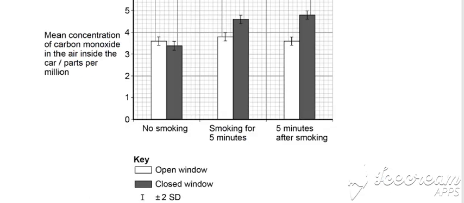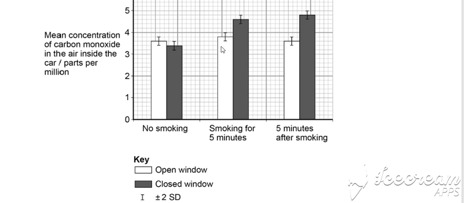So we can look back at our graphs and we can see that there are higher concentrations of carbon monoxide present when there is smoking for 5 minutes and also 5 minutes after smoking. They are also significant because looking at the standard deviation bars, there is no overlap, which suggests there is significantly higher concentrations of carbon monoxide compared with not smoking with closed window, as there is no overlap.